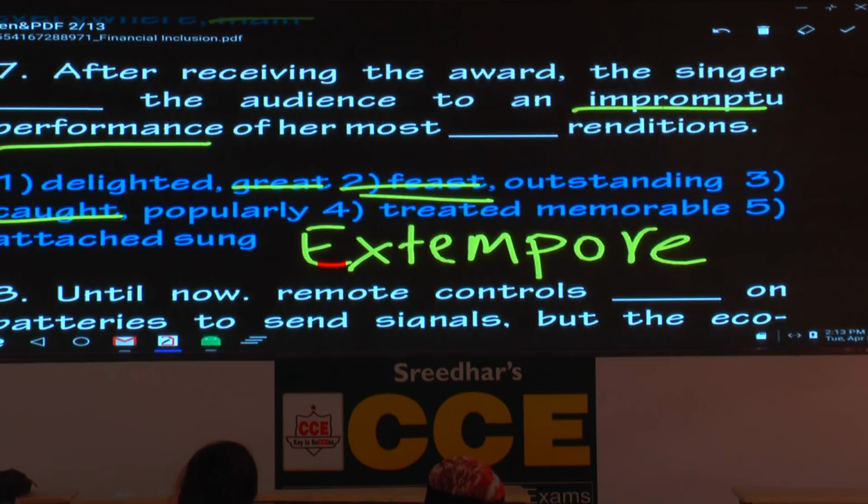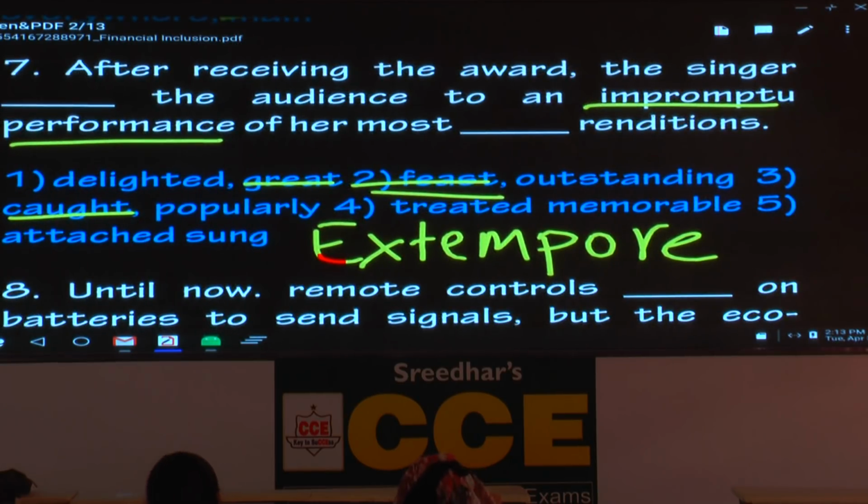Treated. What is the fourth option? Treated the audience to. That seems perfect. Treated the audience to an impromptu performance of her most memorable renditions. Generally songs, music. What is the word we use? Memorable. Seems right? Hold that one. After receiving the award, the singer attached the audience. Is that right? No. Strike it off. Now what is the answer here? The fourth option, treated the audience to an impromptu performance of her most memorable renditions.